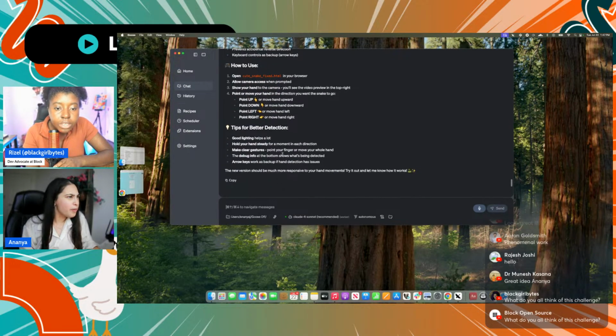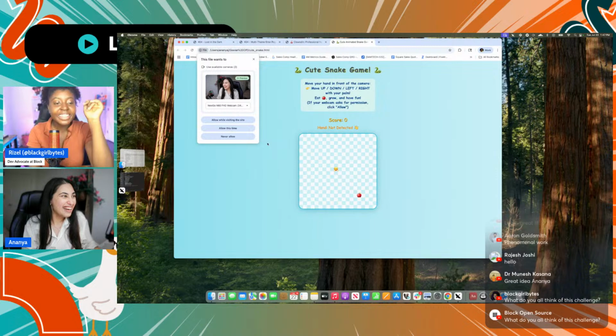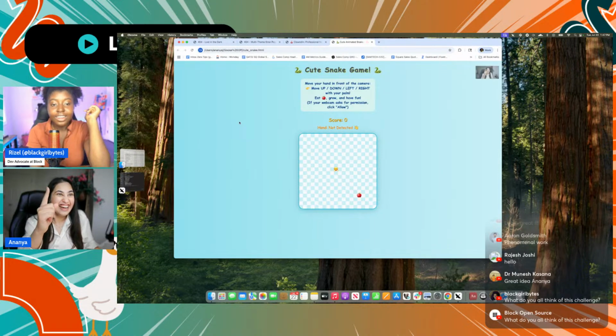Okay. Point your hand in this direction for snake to go. Okay. Good lighting helps a lot. Maybe my lighting is not good. No, your lighting's good. Don't let Goose gaslight you. Like, tell it good algorithms help a lot.